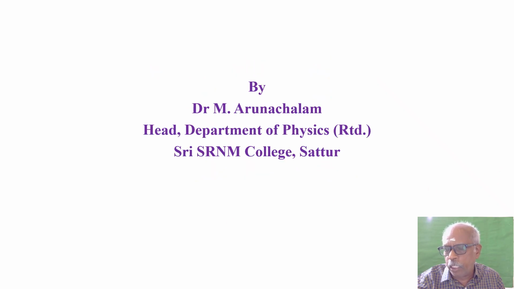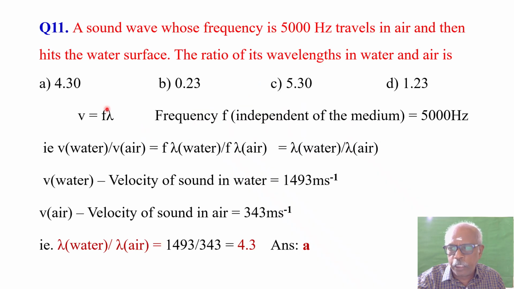In today's video, we are going to solve a multiple choice question from the chapter Oscillations. What is the question, sir? A sound wave whose frequency is 5000 Hz travels in air and then hits the water surface. The ratio of its wavelengths in water and in air is how much? We are given four options: 4.30, 0.23, 5.30, 1.23. These are all the four options. How to solve this problem, sir?